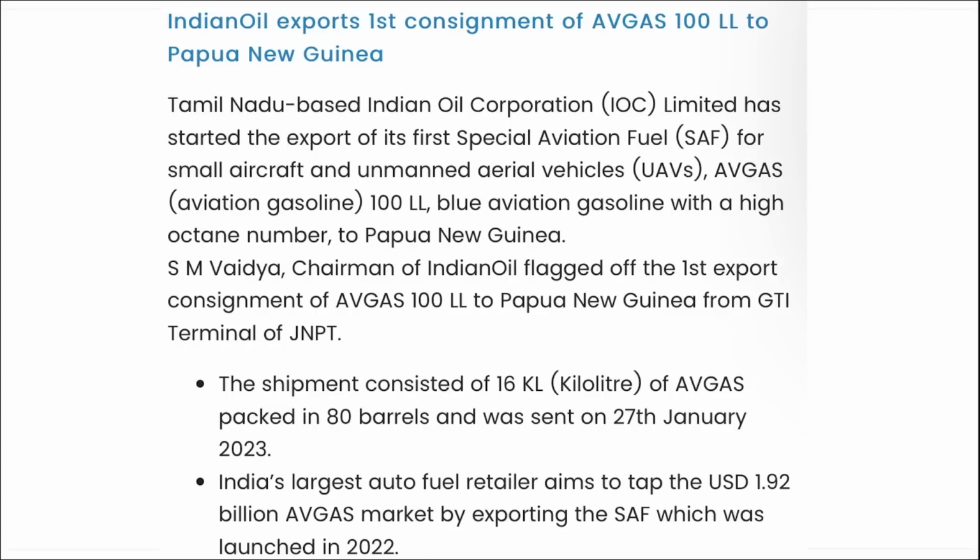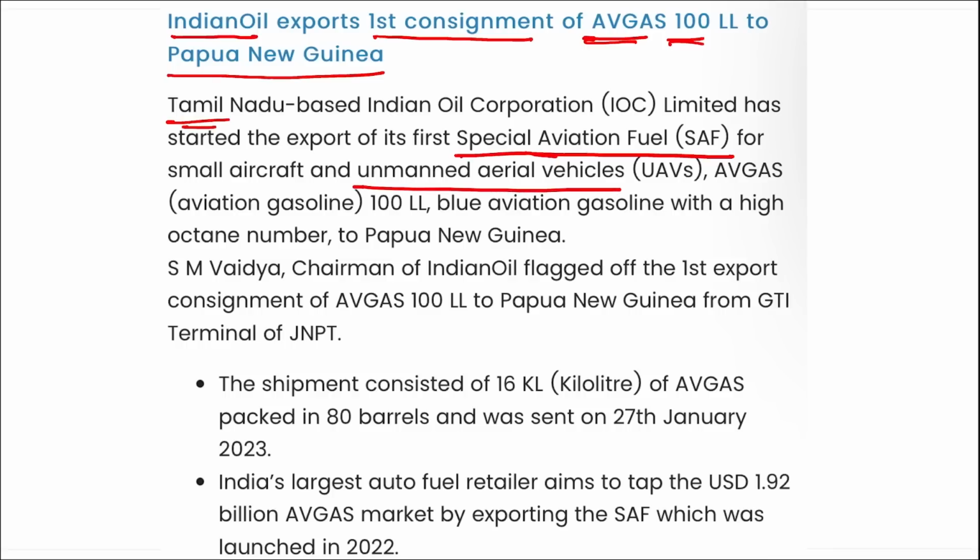Next, we are talking about Indian Oil exports. First consignment of AVGAS 100 LL to Papua New Guinea. I repeat, Tamil Nadu based Indian Oil Corporation Limited started the export of the first special aviation fuel for small aircraft and unmanned aerial vehicles. That is AVGAS, aviation gasoline 100 LL, a blue aviation gasoline with a higher octane number, to Papua New Guinea.